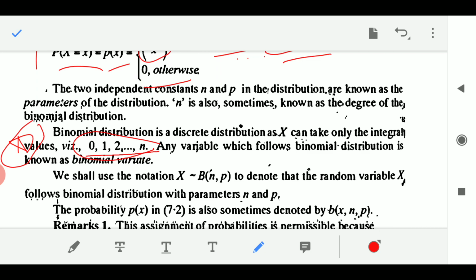Any variable which follows binomial distribution is called a binomial variate. Okay, we shall use the notation x is related to b of n, p to denote that the random variable x follows the binomial distribution with parameters n and p. Okay, all right. We'll continue with it in the next class.